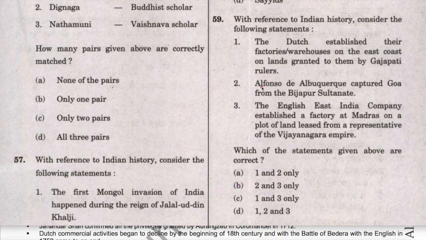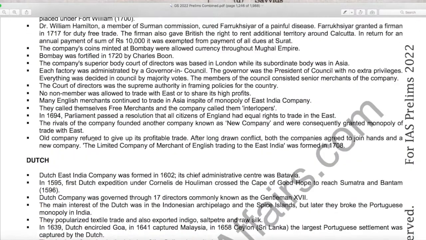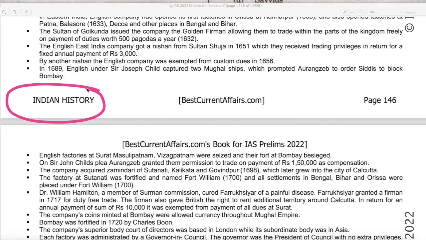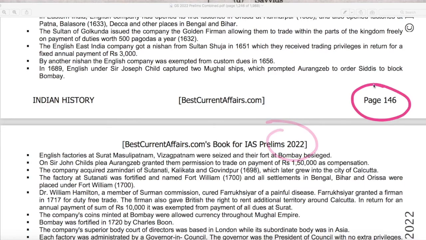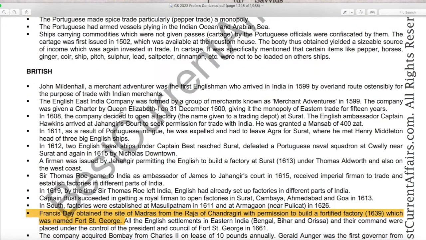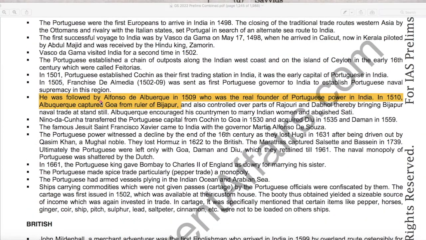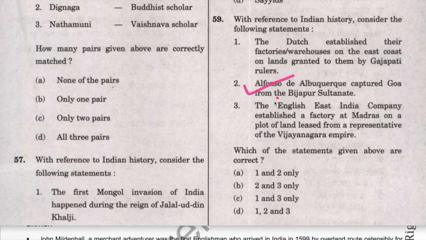Now check the second statement. Alfonso de Albuquerque captured Goa from the Bijapur Sultanate. This statement is correct. Indian history book for IAS Prelims 2022, page number 146. Here it is mentioned that Alfonso de Albuquerque in 1509, who was the real founder of Portuguese power in India, in 1510, Albuquerque captured Goa from the ruler of Bijapur. Therefore, this statement is correct.